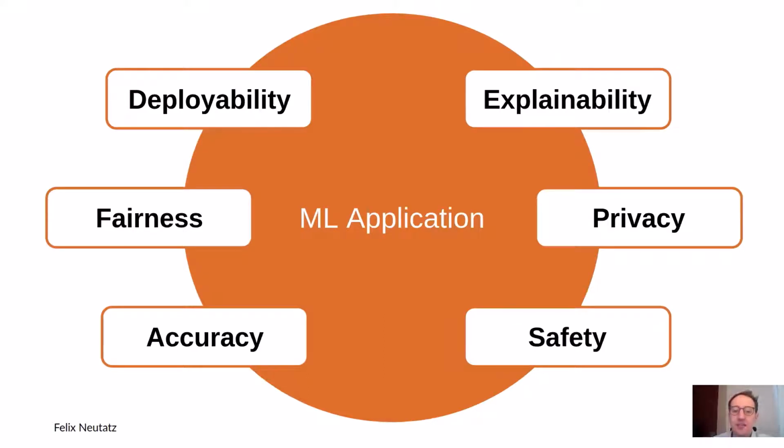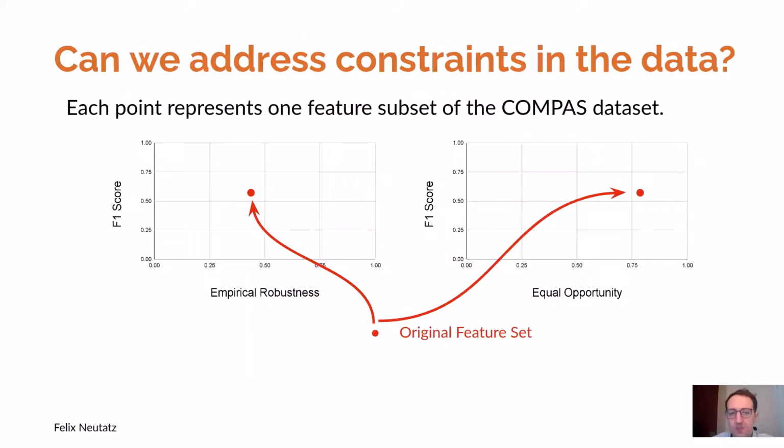Nowadays, ML applications are not only about model accuracy anymore. There are many more dimensions. There's fairness, deployability, explainability, privacy, safety, and many more. Some of these dimensions have been addressed individually in literature by either adjusting the model objective or the model architecture. However, this approach requires heavy ML expertise. Therefore, we were asking ourselves, can we also enforce these constraints in the data? More specifically, we looked into feature selection.